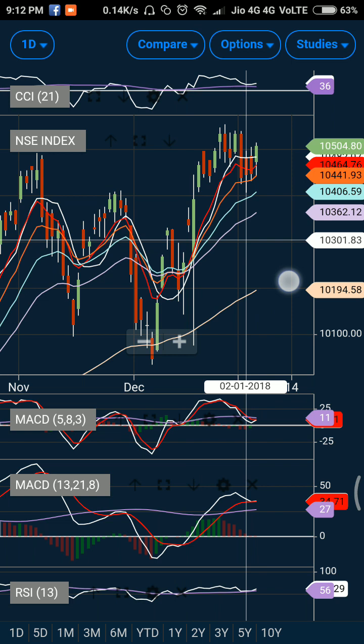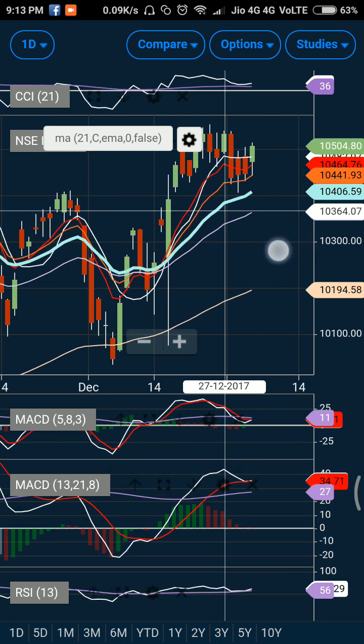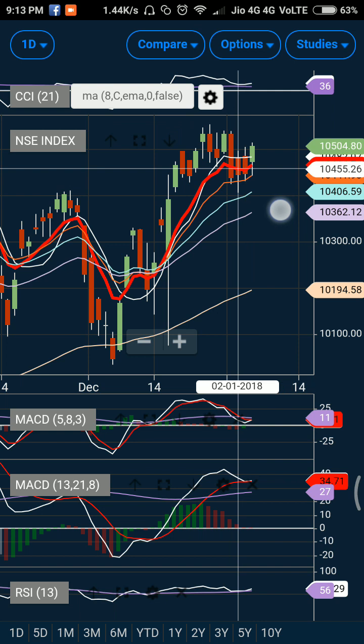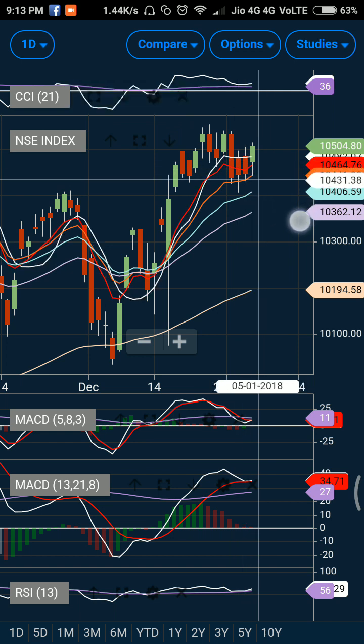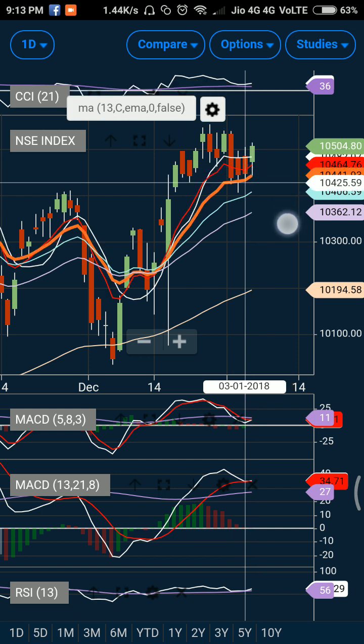So psychologically there is some sort of bull move. Now again you can see that the market did try and test its 13 days exponential moving average today and got a good sort of support at a lower level. So it is also suggesting that there is buying happening at a lower level whenever the market trades on the lower side.